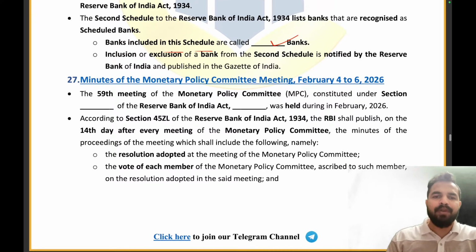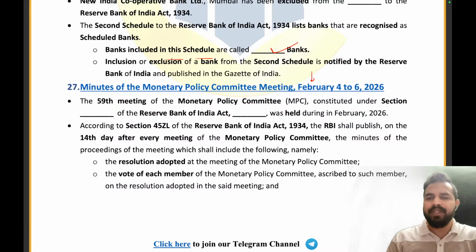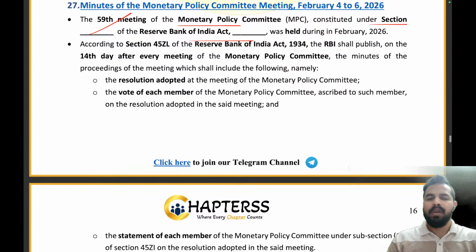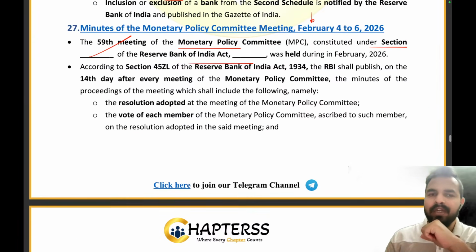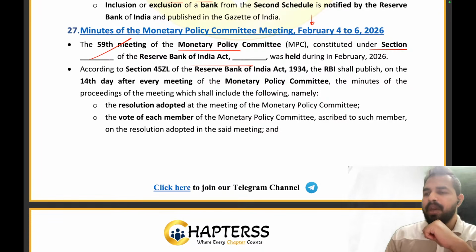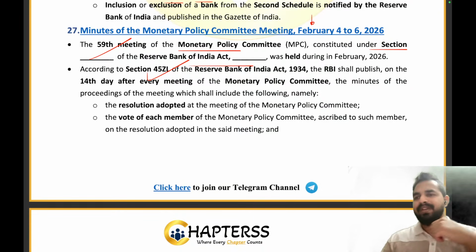Then comes the minutes of the Monetary Policy Committee meeting, February 4 to 6. So, my dear friends, under which section does the Monetary Policy Committee of the RBI sit? It is section 45ZB, and under which act? Under the RBI Act 1934. Clear? And under which section is the RBI supposed to publish the minutes of the meeting after 14 days of every MPC meet? That is 45ZL, the section under which we do this. Clear, everyone?